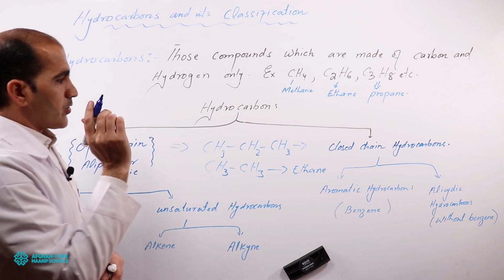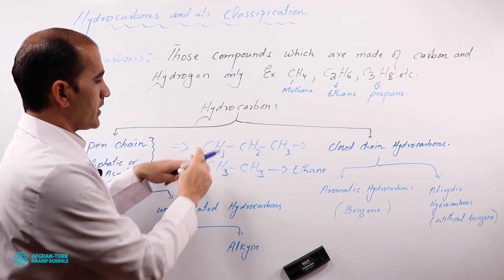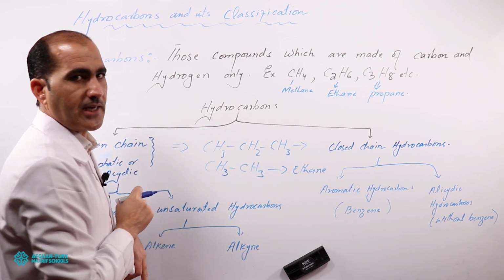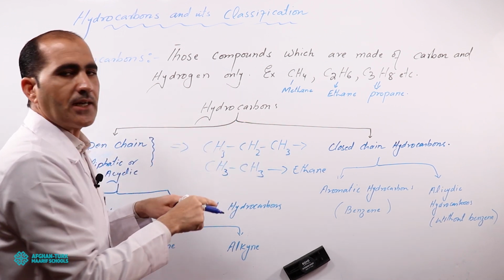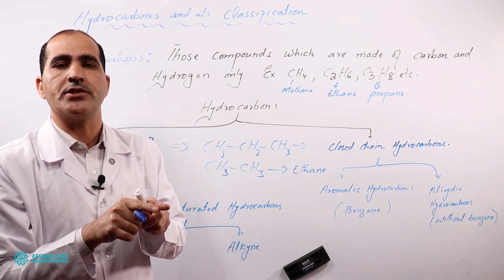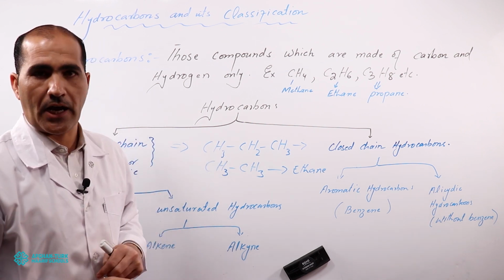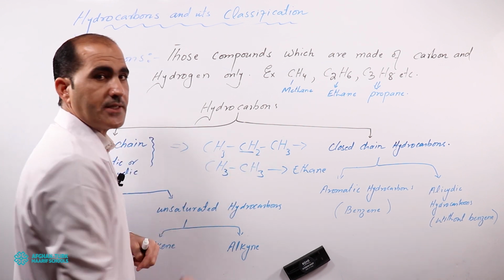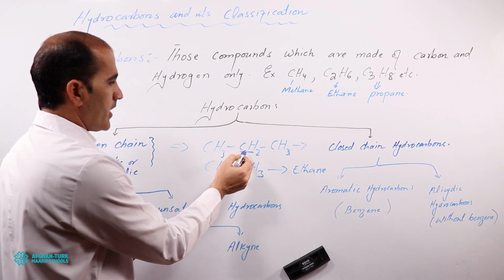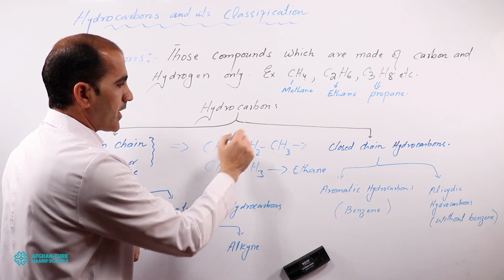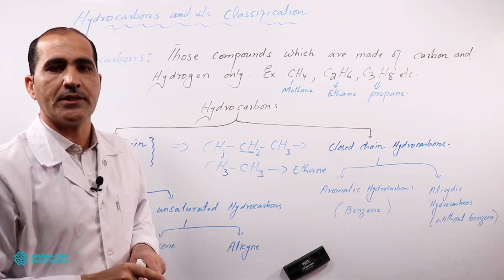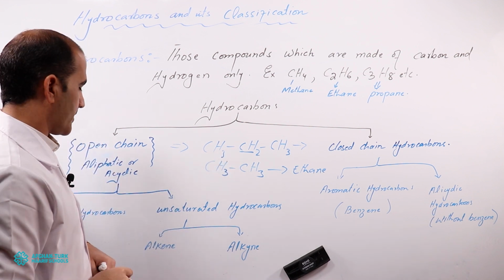Keep in mind that these carbons are called terminal carbons, and this is the central carbon. When the terminal carbons are not connected by a bond with each other, we call it open chain hydrocarbons.